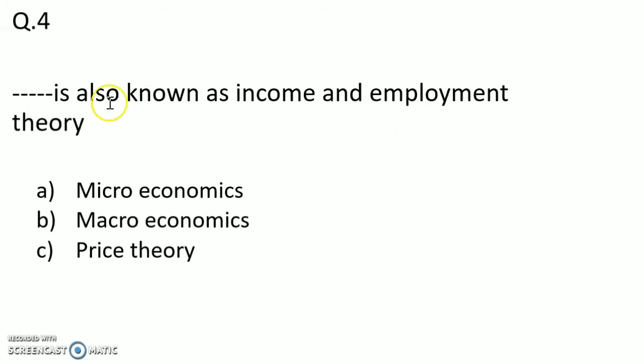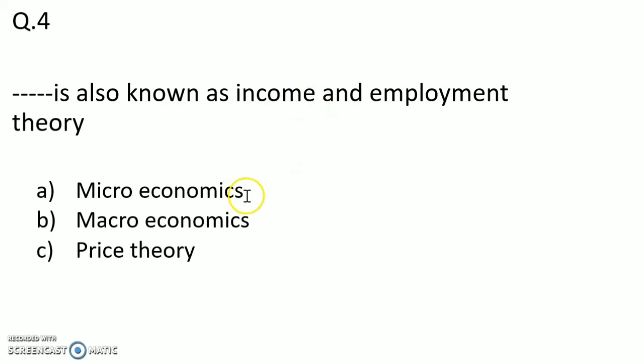Question number 4. Dash is also known as income and employment theory. Option A, microeconomics. Option B, macroeconomics. Option C, price theory.